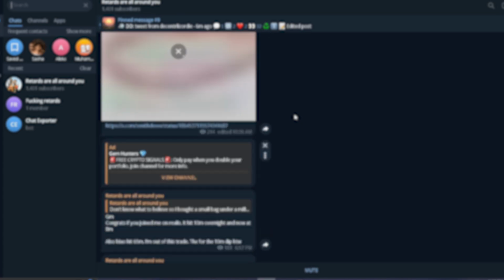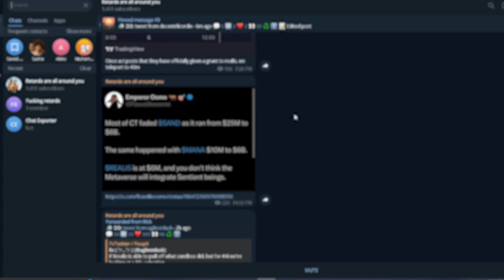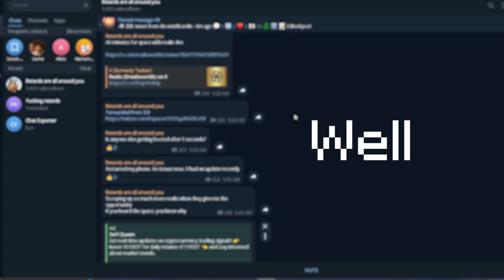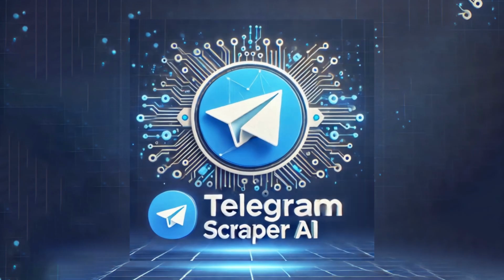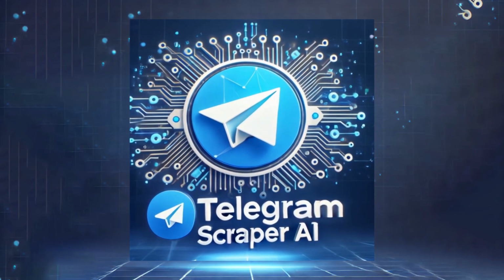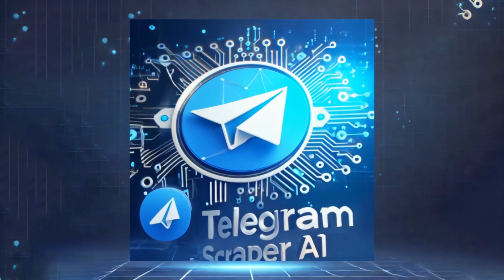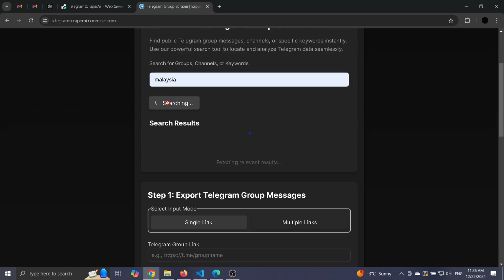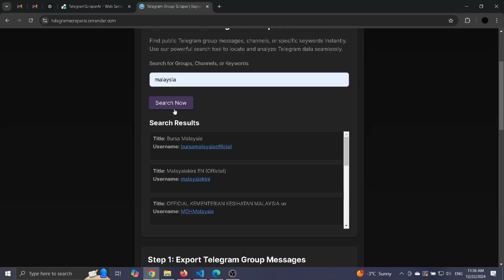Alright, hear me out. You're planning a trip, scrolling through endless Telegram groups, chats, and it's a disaster. Pages of random messages. Well, no more. Enter Telegram Scraper AI, the tool that's here to save your sanity. With Telegram Scraper AI, you can search for public Telegram groups and scrape their chats and analyze them with AI. Travel tips, scam prevention, group psychology, it does it all.